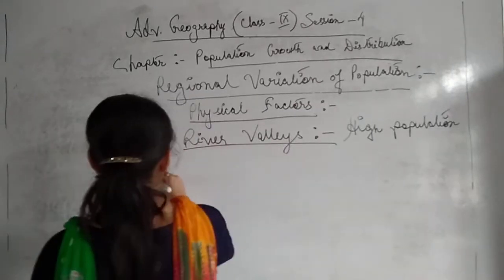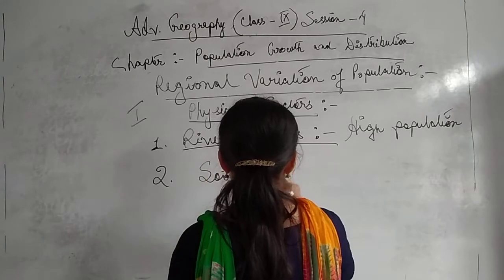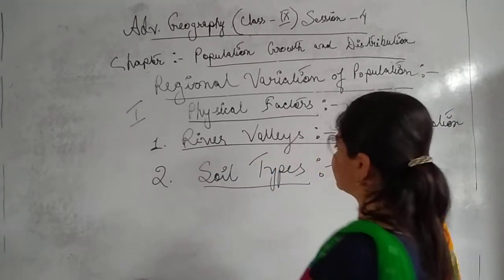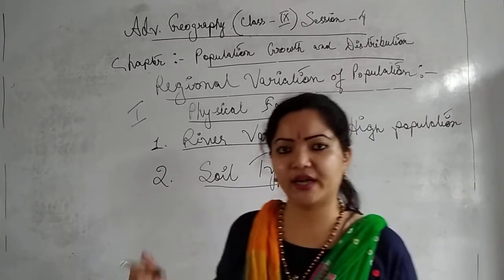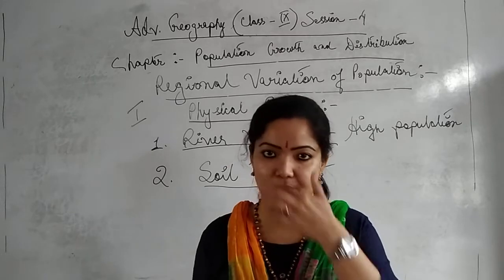So the next point is what? Soil types. This is also very important. Soil types means what? Why do we need to consider soil types? Because of agriculture, isn't it?